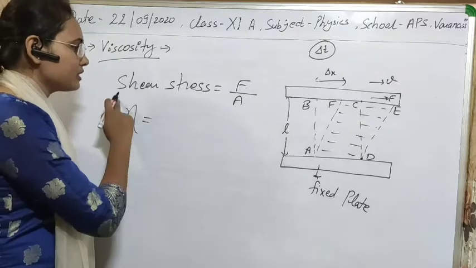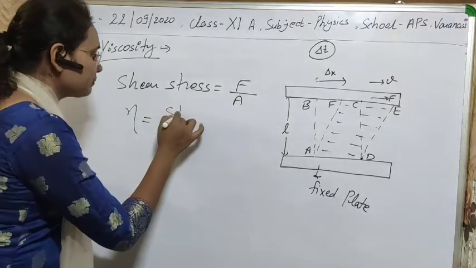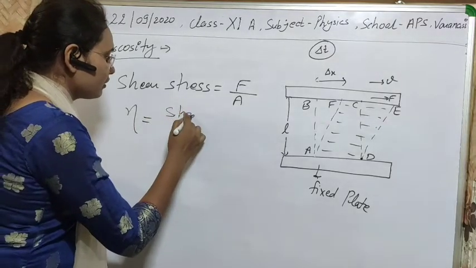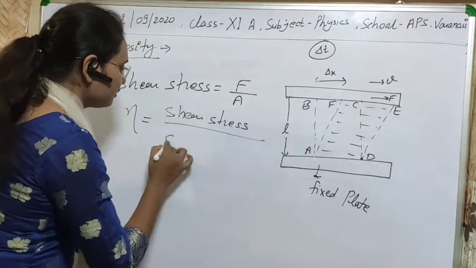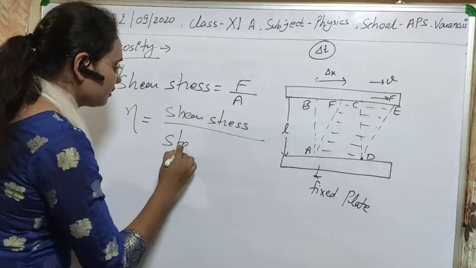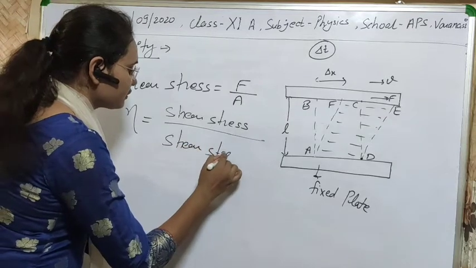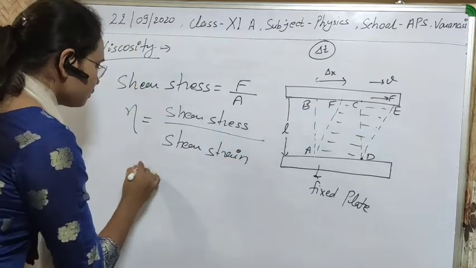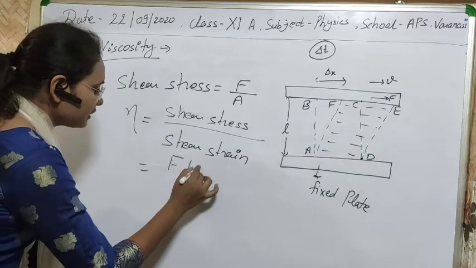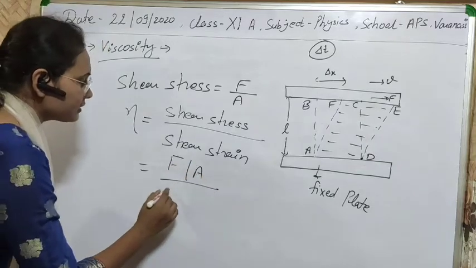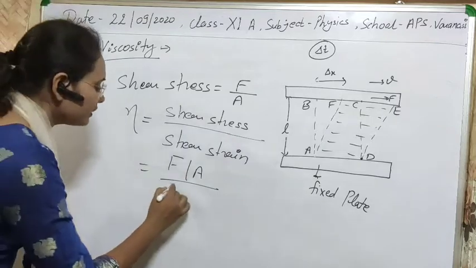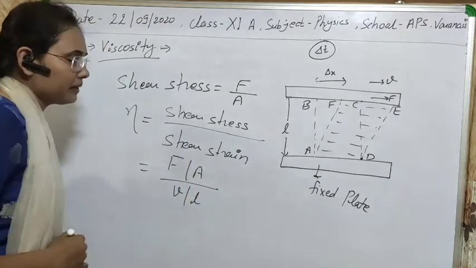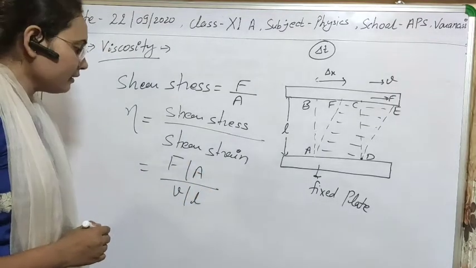So what will be the coefficient of viscosity? That will be simply shear stress upon shear strain. So what is the shear stress? As you know that it is F upon A, and shear strain change in some time interval is equal to V by L. Clear?